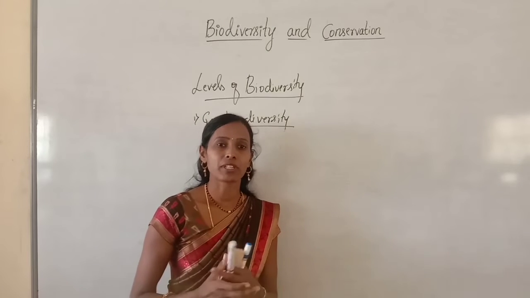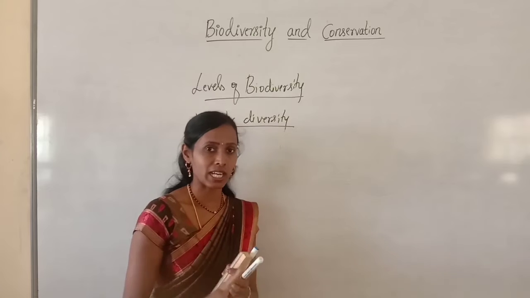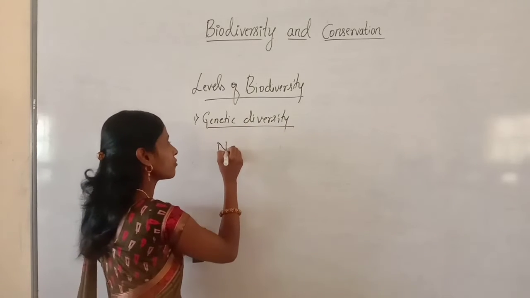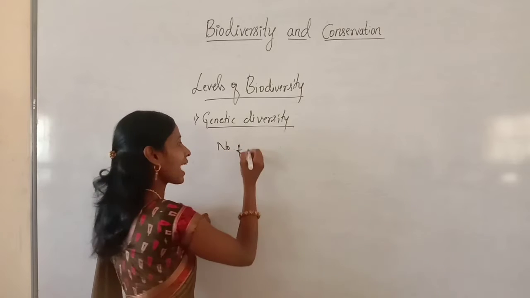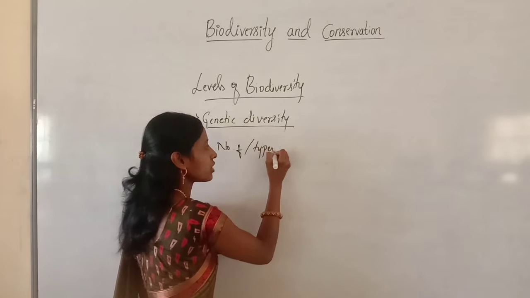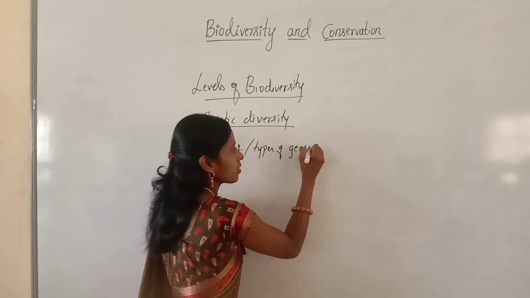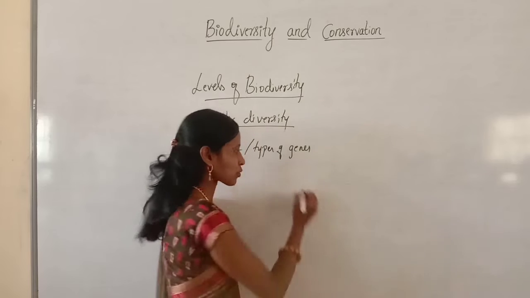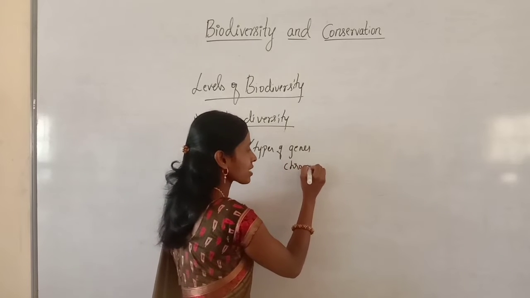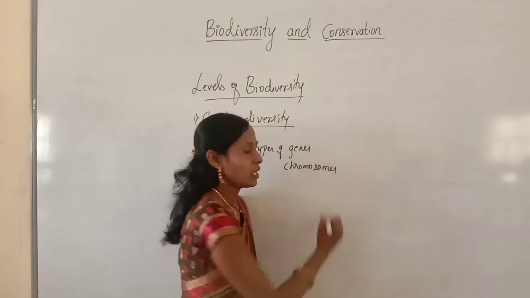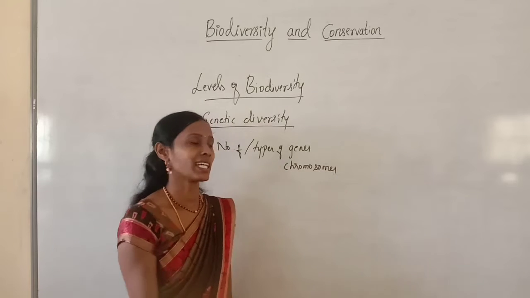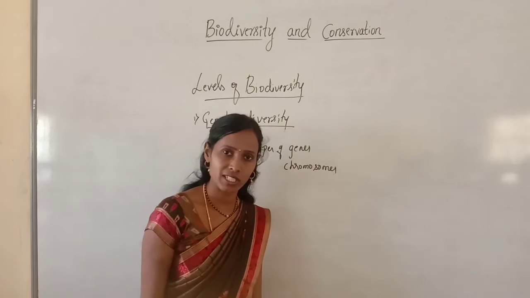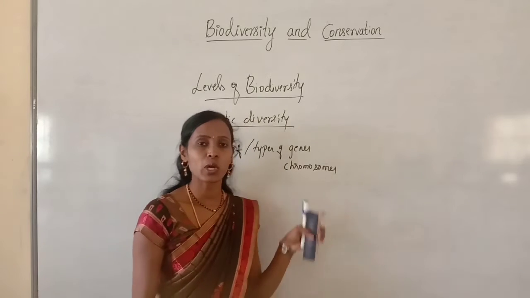You may have studied different types of genes, chromosomes, etc. So this diversity is the number and types of genes as well as chromosomes which are present in the species.